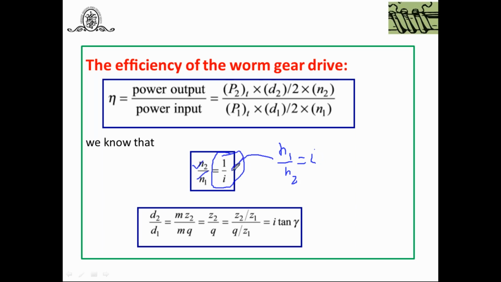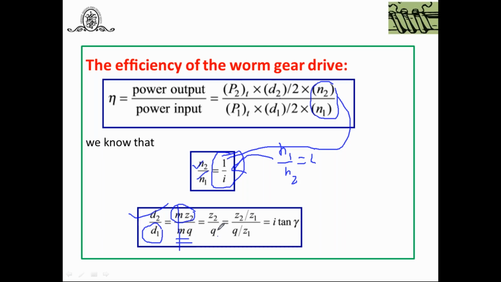Why are we arranging the terms in this way? Because we have to substitute N2 by N1 equal to 1 by I here. Then another term, D2 by 2 and D1 by 2. You know D2 is the PCD of the worm wheel or gear, and it's given by M Z2. What is D1? D1 is the PCD of the worm, and it's given by M into Q. So you can substitute, M gets cancelled, and you will get Z2 by Q.